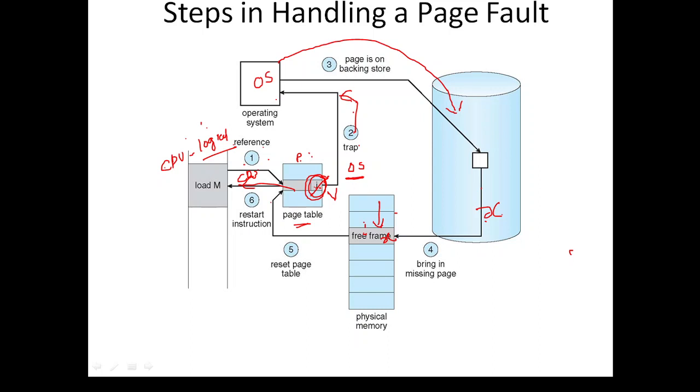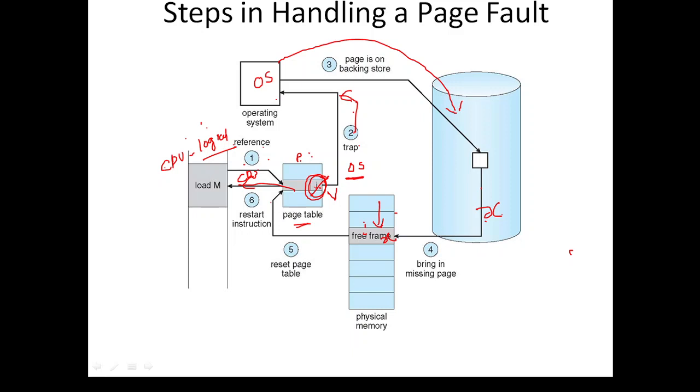Now it has to keep that X onto the main memory. Where will it keep it? The operating system will check for any free space in order to fit that X instruction. The operating system got the X instruction and has fitted it onto the free frame. Now we have to update it in the page table. Before it was an invalid bit. Now the operating system has loaded that particular instruction onto the memory, so it is now a valid bit.